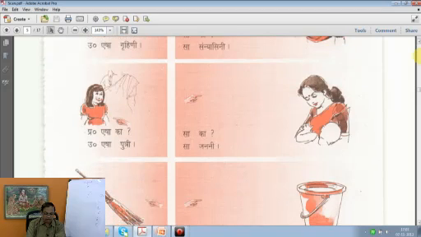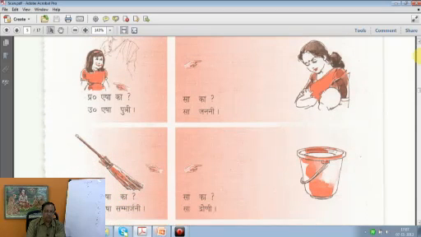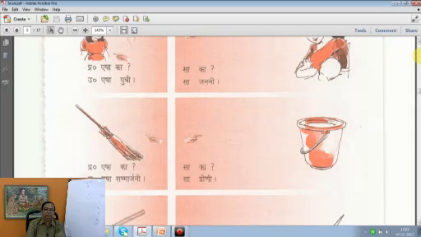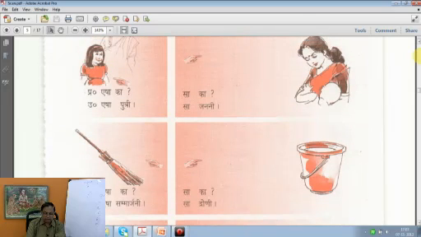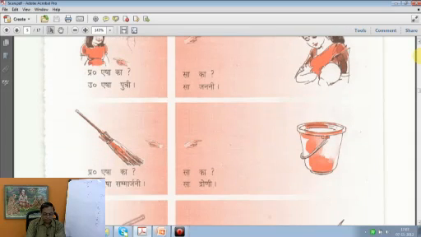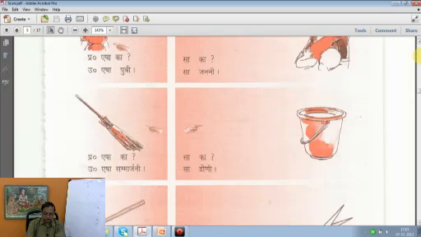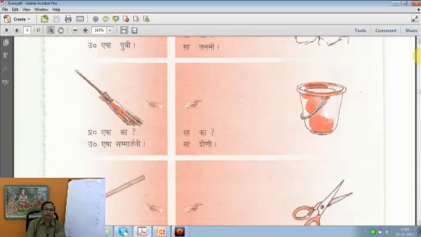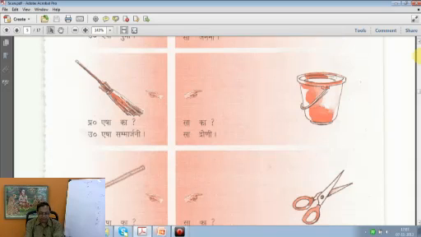And the picture 3 on this page 27, Esha ka, who is this girl? Esha putri, this is a daughter. Sa ka, who is that lady? Sa janani, that's a mother. Now coming to things here, Esha ka, you can see a broomstick, and it is feminine. Therefore, what is this? Esha sammarjani, this is a broomstick. And Sa ka, you find a bucket there. A bucket is also feminine. What is that? Sa droni, a bucket.